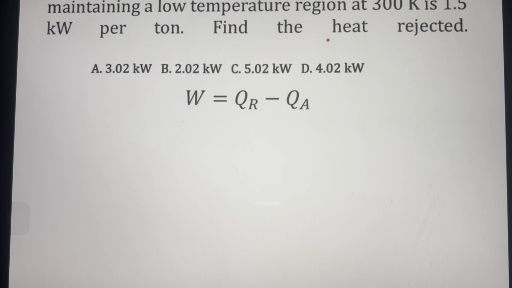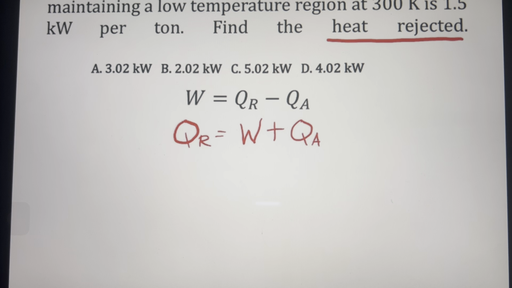But we are asked to find the heat rejected, so manipulating this formula, QR is equivalent to work plus QA. So we must identify which is the work and which is the capacity, or QA.